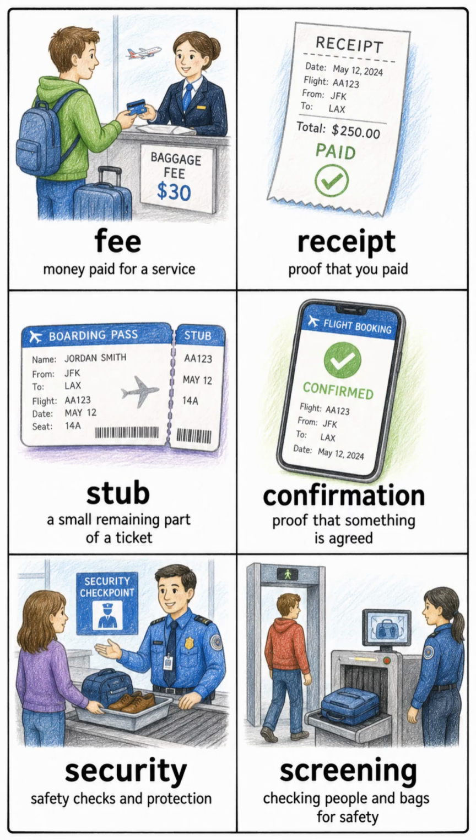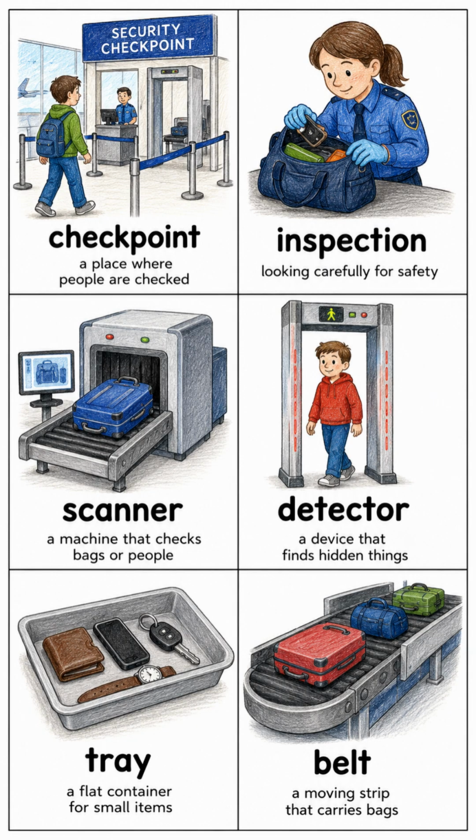Security, safety checks and protection. Screening, checking people and bags for safety. Checkpoint, a place where people are checked. Inspection, looking carefully for safety. Scanner, a machine that checks bags or people. Detector, a device that finds hidden things. Tray, a flat container for small items.